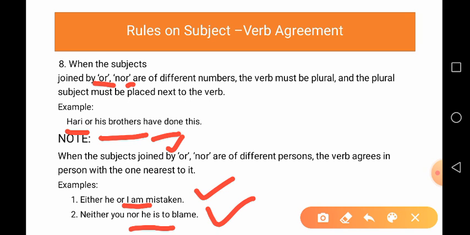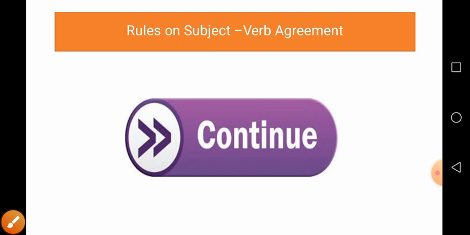So, when subjects of different persons are placed, the verb is used with the subject which is nearest to it. Okay. So, here the verb agrees with the subject which is nearest. So, this is what we learn in rule number 8.